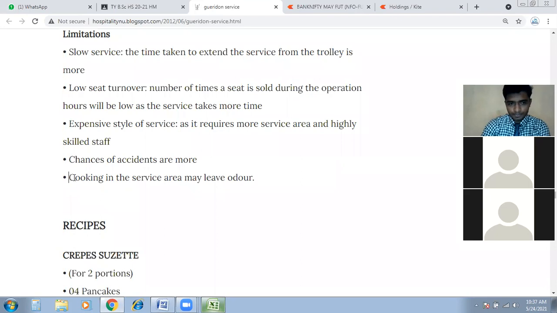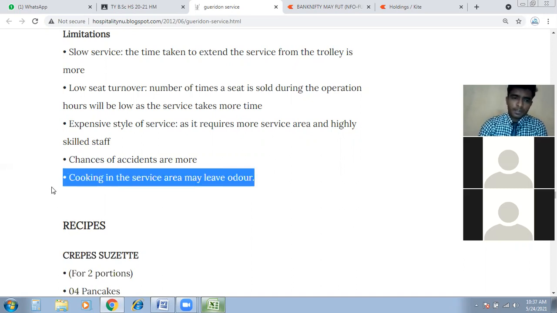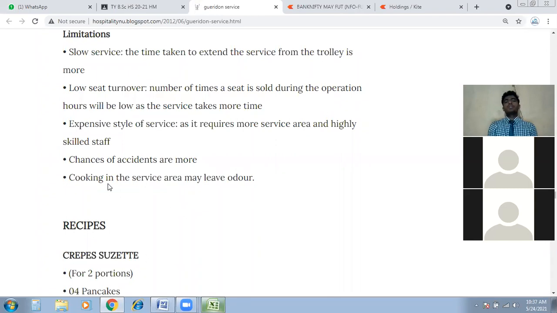Okay, then the last limitation here: cooking in the service area may leave odor. This is a funny point. This may actually be an advantage, but they put this point in the limitations. So why may cooking in the service area leave odor and distract or irritate someone? If you are giving gueridon service, you are preparing roast beef, or chicken, or something like that.